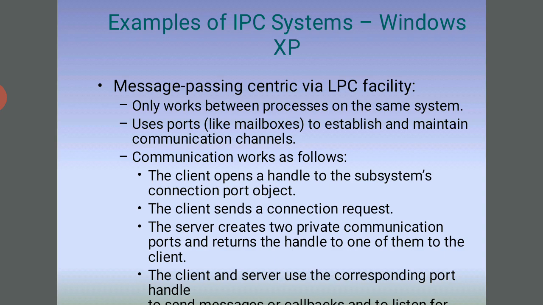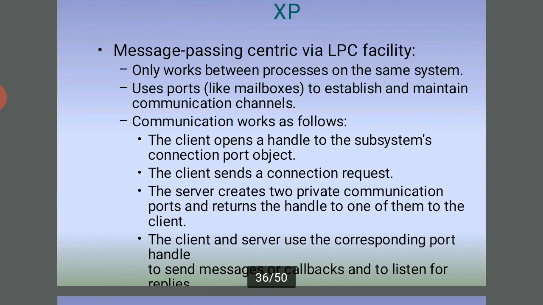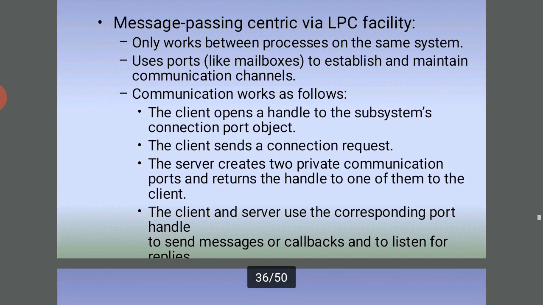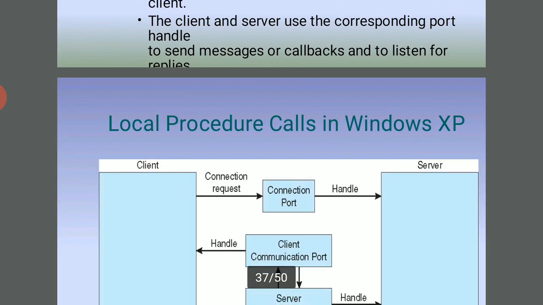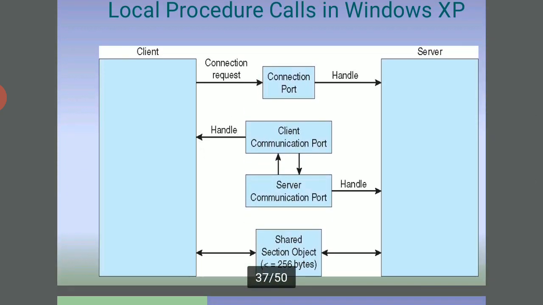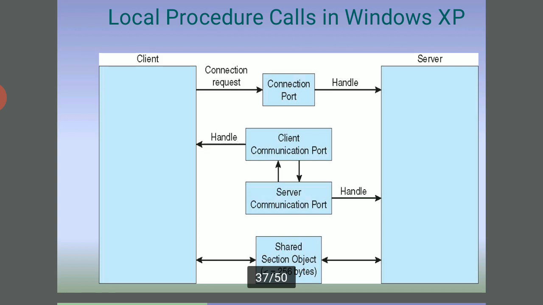So the client and server use the corresponding port handles to send messages and callbacks, and to listen for replies. This is the local procedure call facility in Windows XP, a multi-user operating system, covering versions 2000, Me and XP.